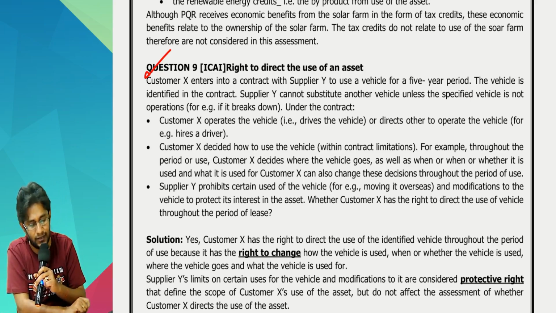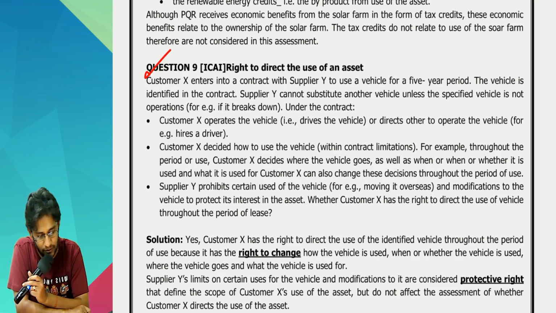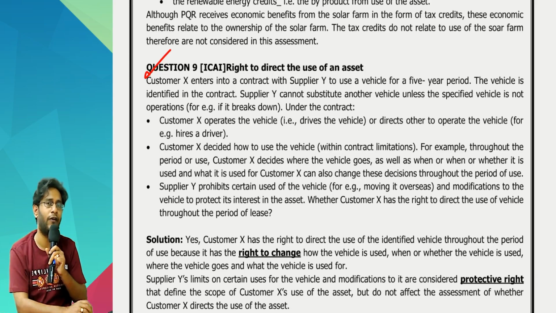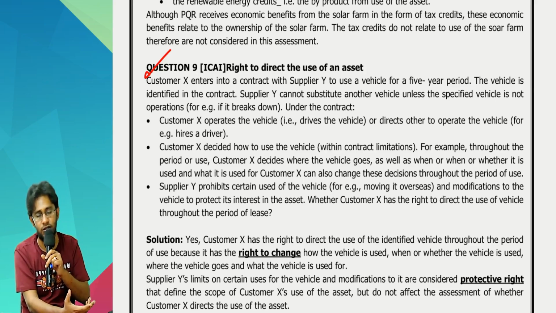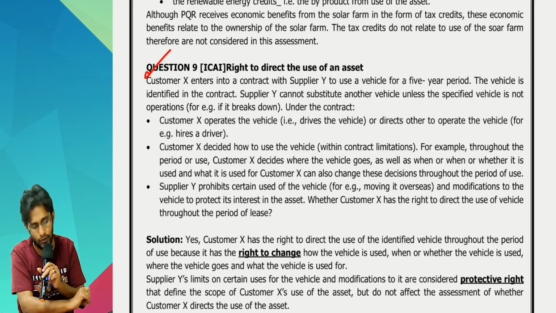Customer X decides how to use the vehicle within the contract limitations. For example, throughout the period of usage, customer X decides where the vehicle goes, as well as when or whether it is used and for what it is used. Customer X can also change these decisions throughout the period of usage. That means where to go, when to go, whether I should go or not, all these decisions who is taking? Customer only is taking. Next one.